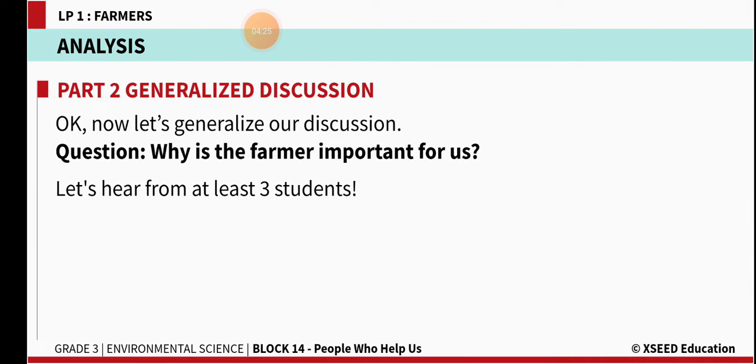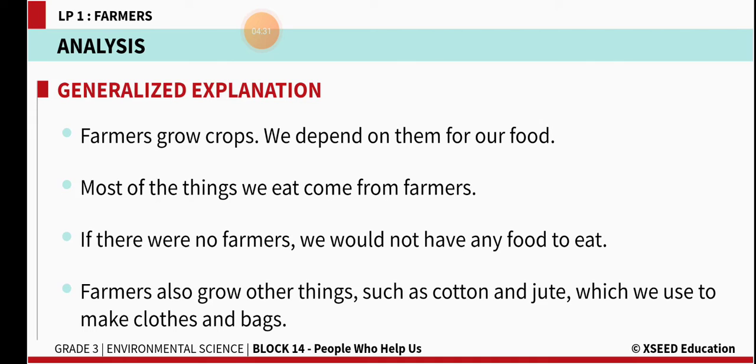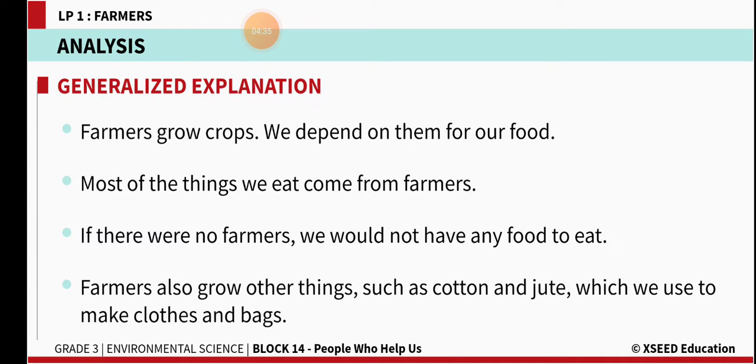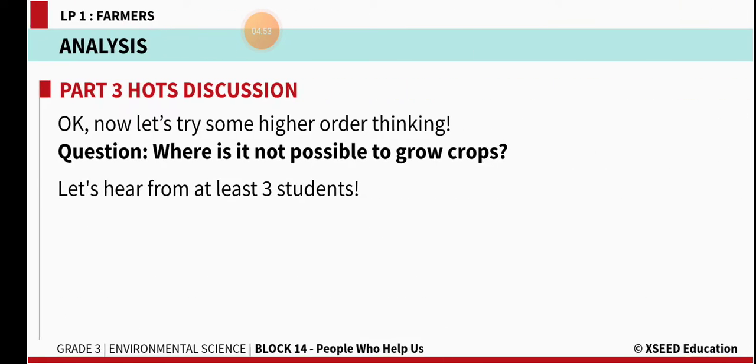Why is the farmer important for us? Farmers are important for us because they are giving us food. Yes, we depend on them for food. Most of the things we eat come from farmers only. If there were no farmers, we would not have any food to eat. Farmers also grow other things such as cotton and jute, which we use to make clothes and bags.